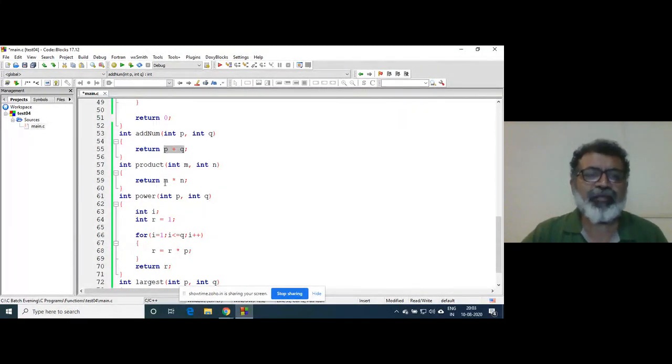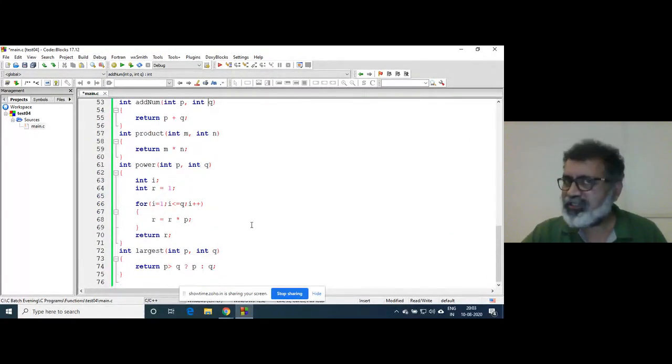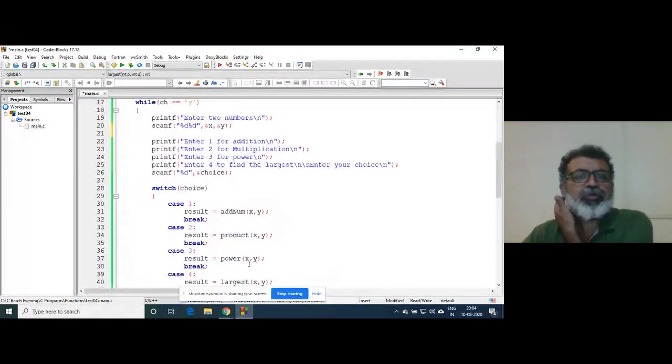The same I have done everywhere. Instead of declaring those additional variables, these p and q are completely local to each of those functions, right? No conflict is there. Then this is a power function, raised to this thing, and this is a ternary operator. So one single statement will return the largest number between two numbers. So this is how the code will be executed.